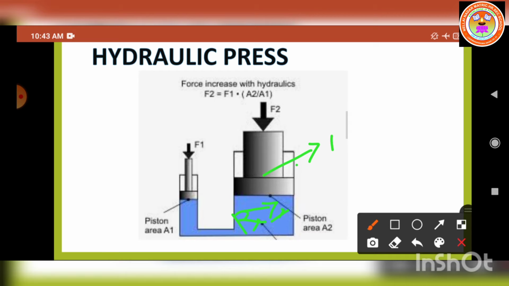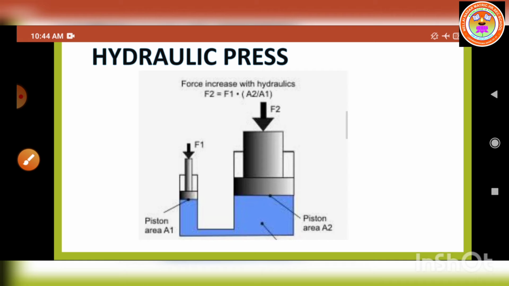This is the larger piston, capital A, and this is the smaller piston, area a. Now a force F2 acts on A, which is much larger than F1, because here the pressure is acting and it induces the force also. The force acting on the second piston is denoted by the symbol F2.